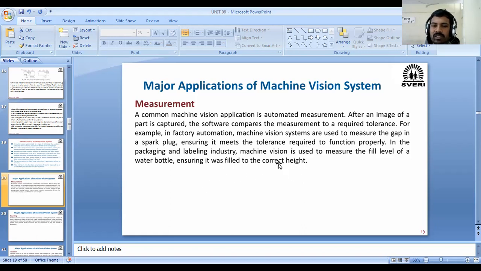Three-dimensional dimensions measure करण्यासाठी, एखादा पार्टचे 3 डायमेन्शन मेजर करायचे असेल तर त्या केस मध्ये तुम्हाला काय करायला लागेल, you have to use that coordinate measuring machine. Inside that we are using the machine vision.